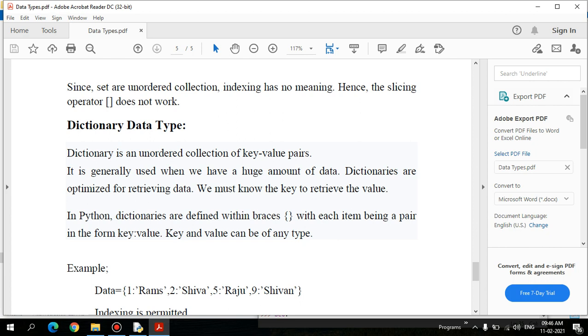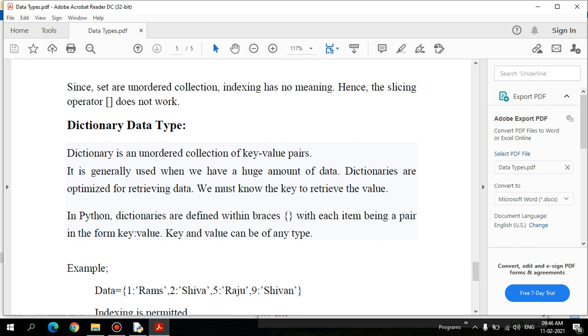All those data types have different characteristics of their own, whereas the dictionary data type has different characteristics. Here the user needs to supply two pieces of information: one is the key, and another is the value. In earlier collections, indexing is a sequence number.